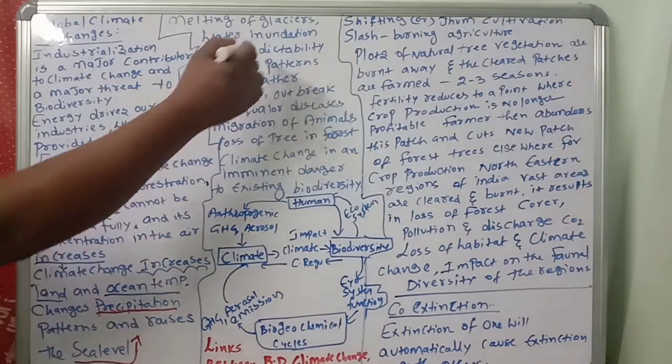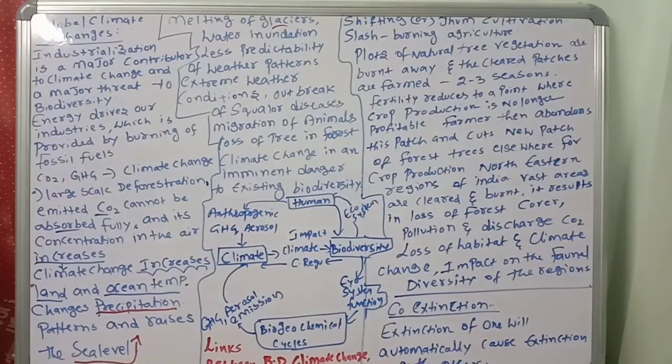Melting of which one? Glaciers. Melting of glaciers, water inundation, less predictability of weather patterns, extreme weather conditions. Okay, what are the problems? The sea level rises, and land and ocean temperature will increase.